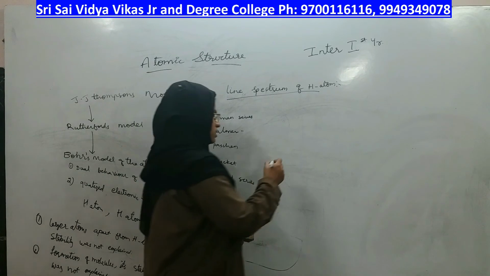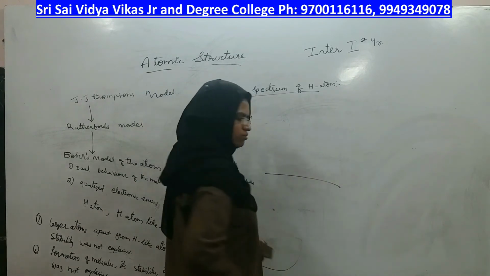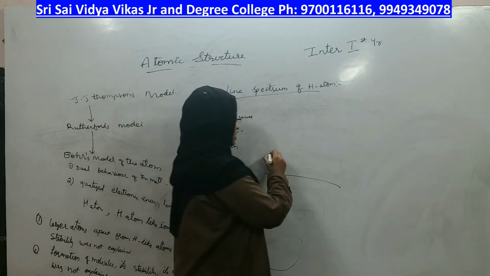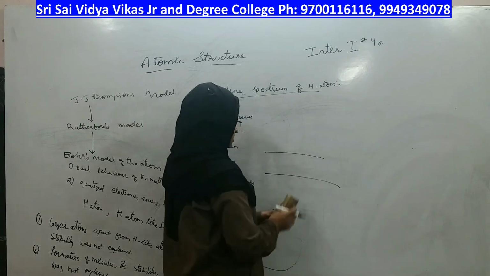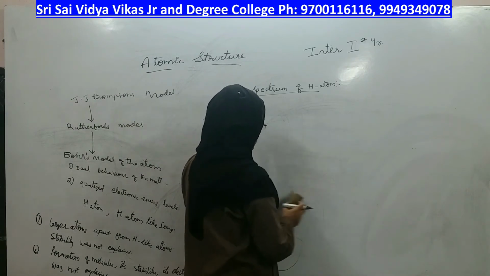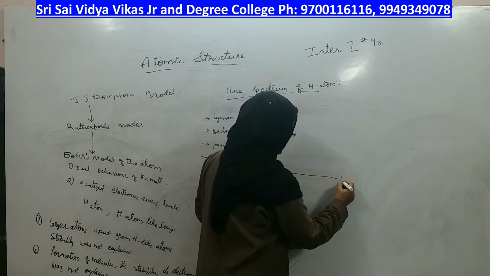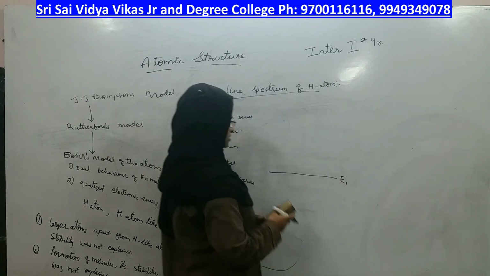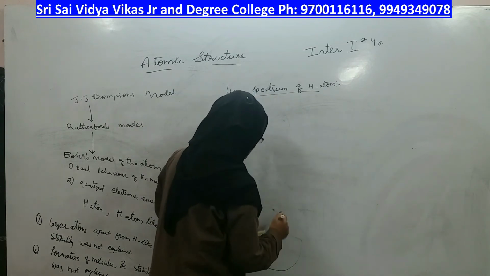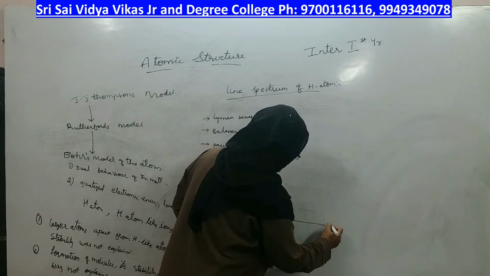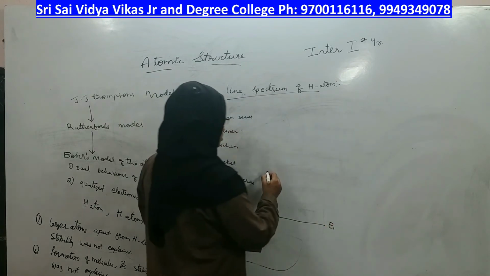So, the same thing applies according to the Bohr model. What does it say? Electronic energy levels will be there, right? First electronic level, let us start from the bottom because the energy levels are quantized.